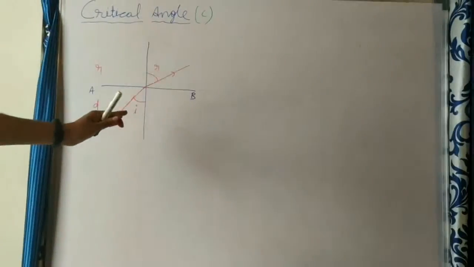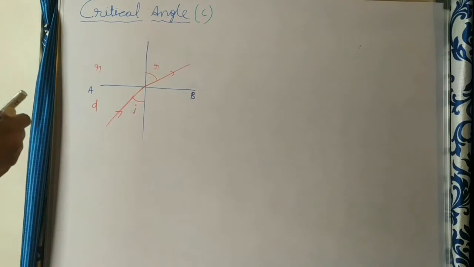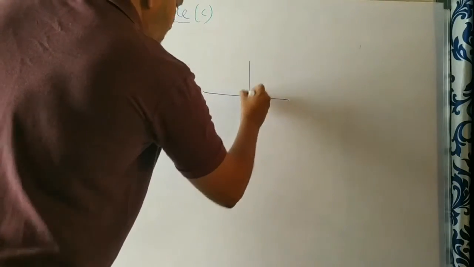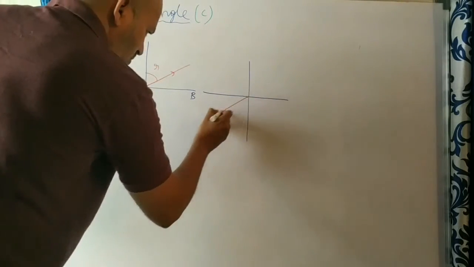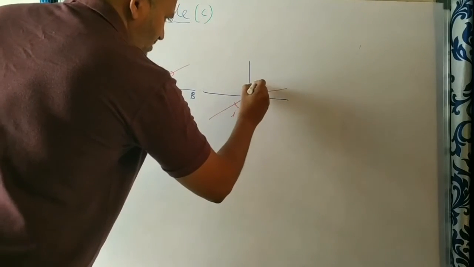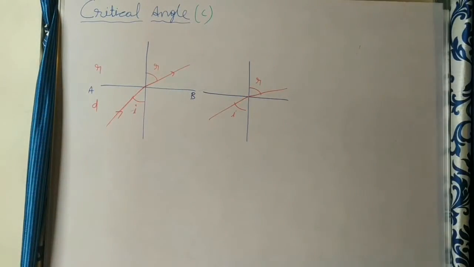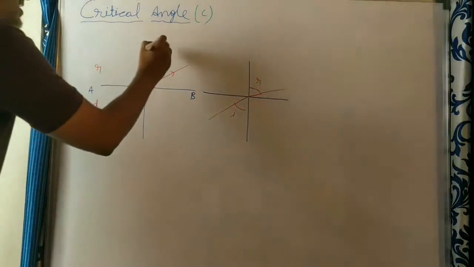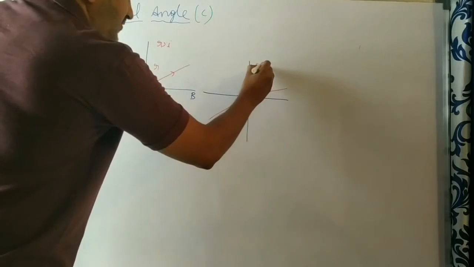Suppose we increase the angle of incidence more than this I value. Now the angle of incidence is more than I, and the refraction R is much more when compared to this I value. Here the incident angle is less, so refraction is also less. And here the incident angle is more, so refraction is also much more. Here R is greater than I, and here also R is greater than I.